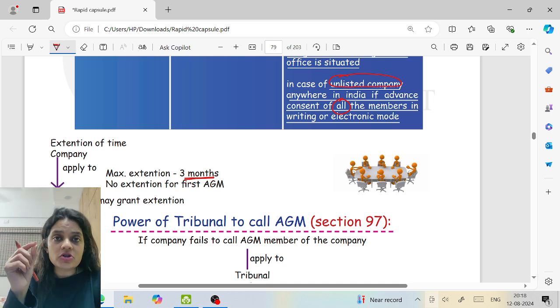Can it pass additional orders? Yes. Generally, can a meeting be held with only one member present? No. But when the meeting is called by the tribunal, it can pass an order that even if one member is present, the meeting is valid. And such a meeting shall be considered as the meeting of the company.